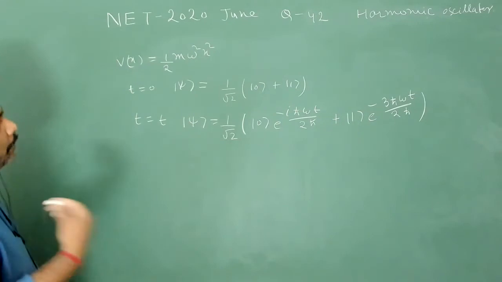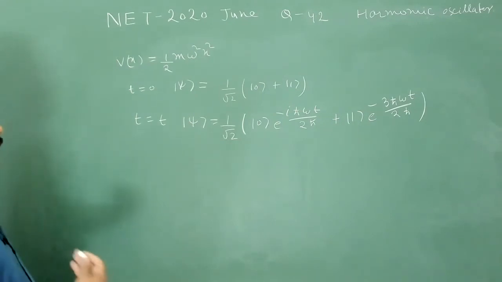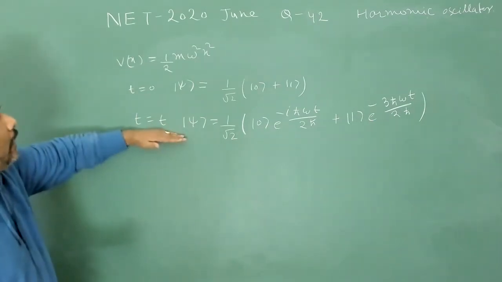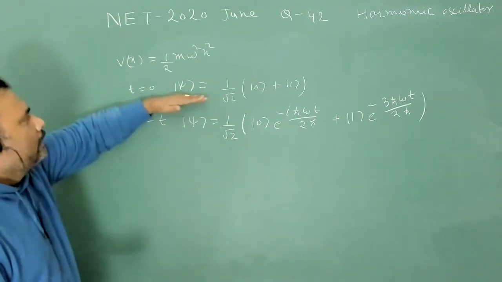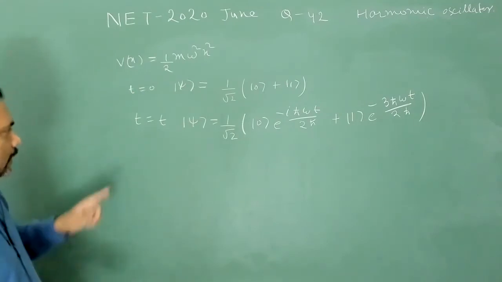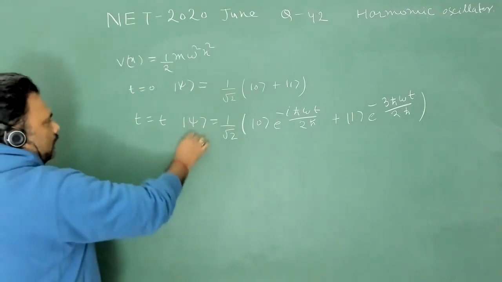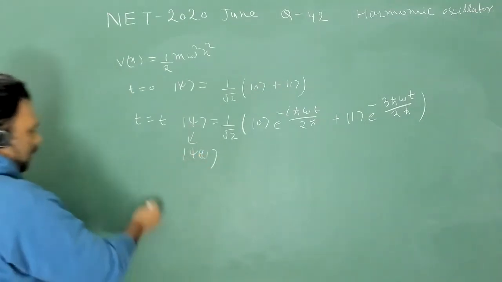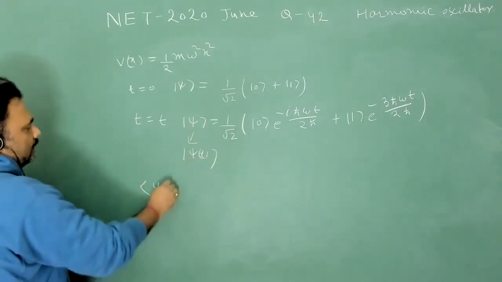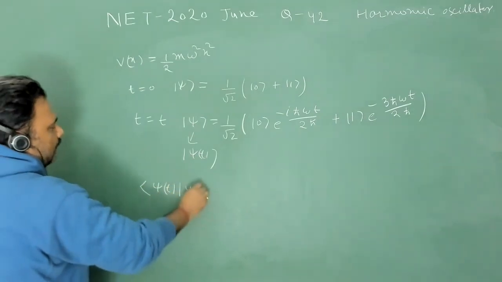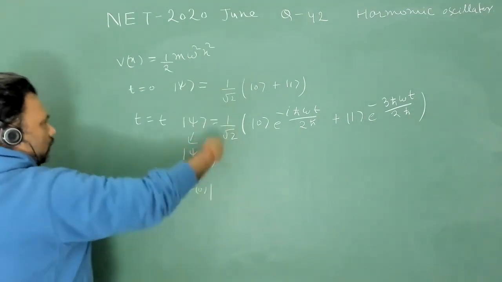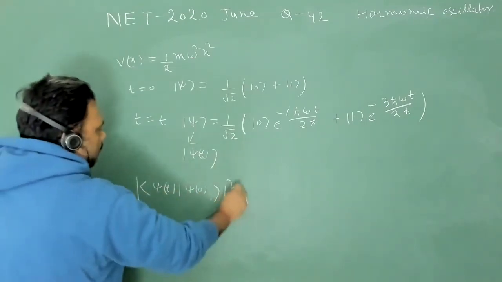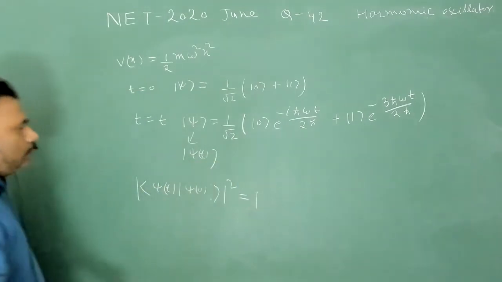What is the mathematical meaning of saying that this state is guaranteed to be in the t equal to 0 state? Suppose this state is psi t. Then I can say that the overlap of psi t with psi 0, since both are normalized, so there is not any problem, its mod square must be equal to 1.